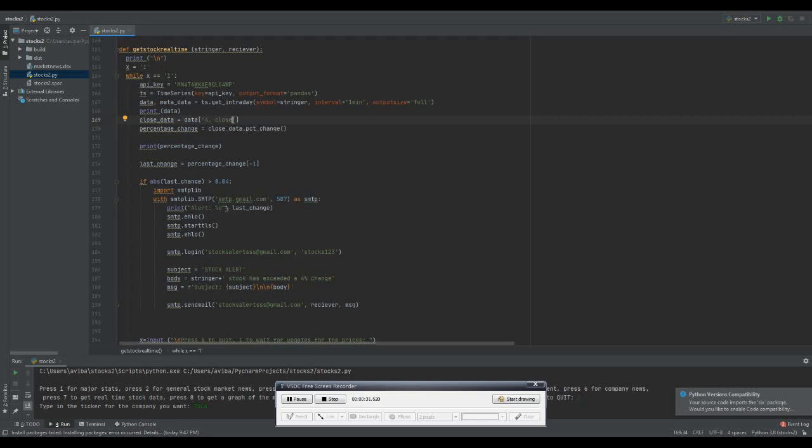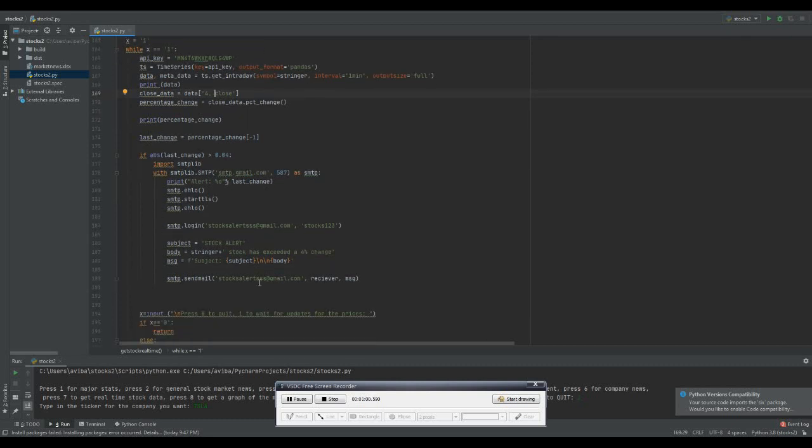And as I mentioned before, volatility is very important, especially when you're trying to measure stock market manipulation and to know when to buy and when to sell. So we print that out and calculate the percent change in the stock. If the percent change exceeds 0.04, meaning it's fluctuating greatly, then we notify the trader by sending it to a Gmail account.